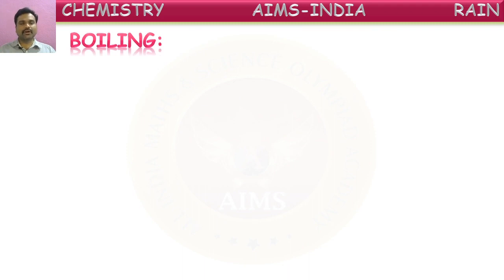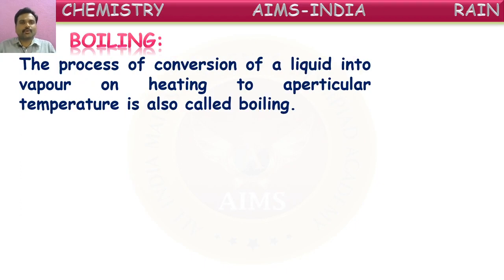Next property or next conversion, boiling. The process of conversion of a liquid into vapor on heating to a particular temperature is called boiling. Yes, it is slightly different from evaporation. When a liquid is at a particular temperature, it starts converting into its gaseous form. That is called boiling.